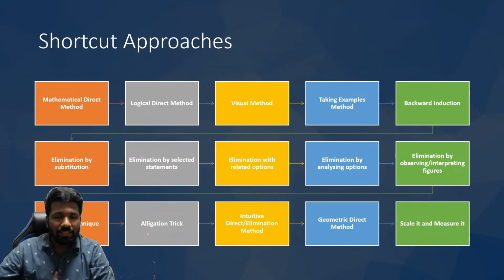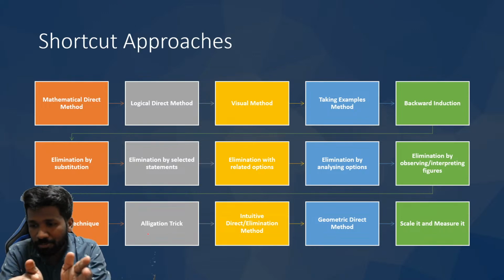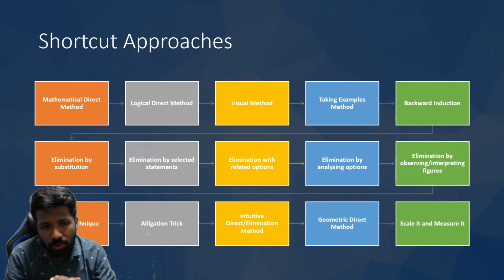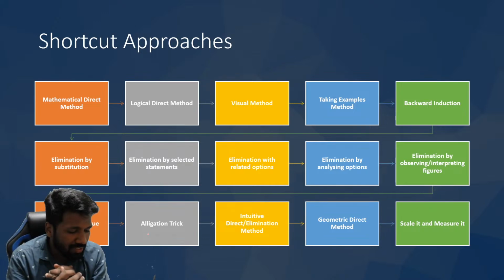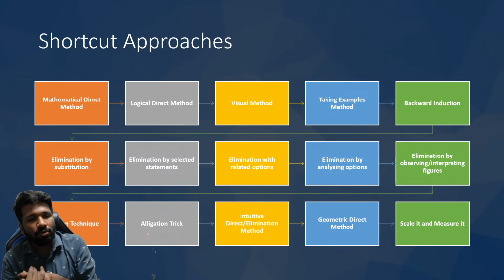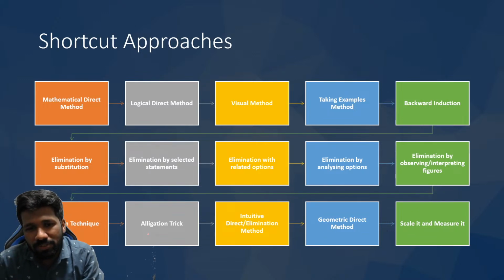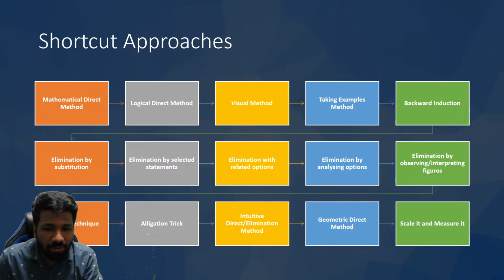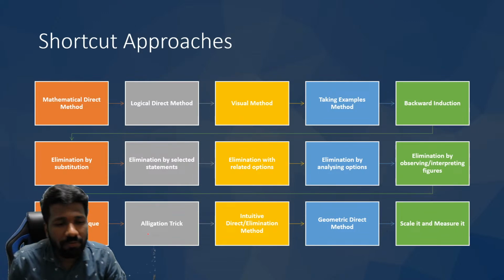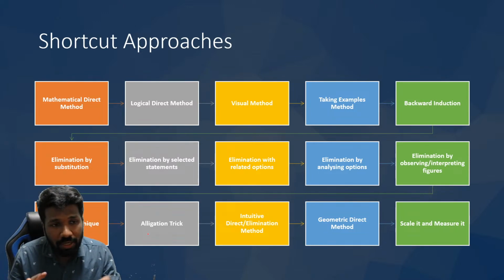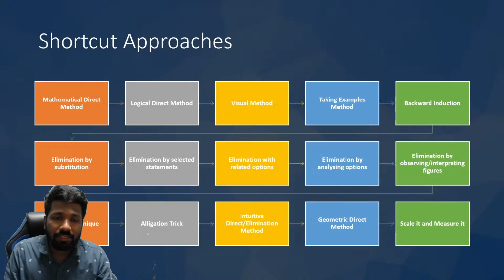In the previous year questions I have explained all these shortcut methods for those who are preparing for the upcoming exam also. Please be flexible with this method. I always tell the analogy of a good cricket batsman who knows to judge the right ball and choose the right ball to play or choose the right ball to skip. Same way you have to choose the right method in exam hall. That is very important. These are the 15 shortcut approaches by which you can do aptitude questions easily. About the shortcut approaches itself, I have given many videos in this channel. Go through it for extra learning.